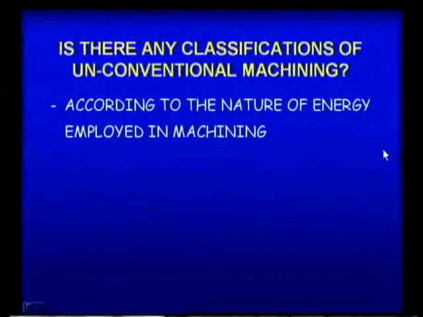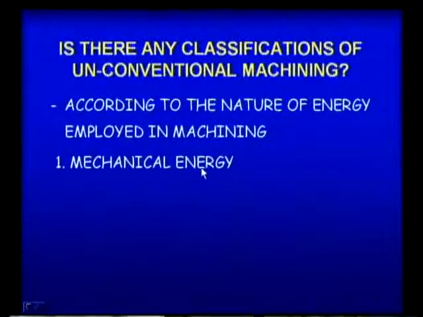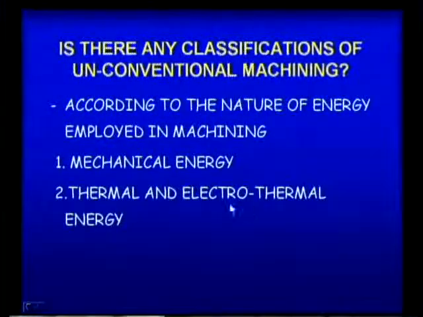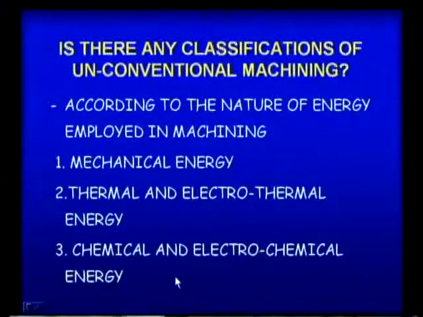So, if yes, how? The classification can be done according to the nature of energy employed in machining. So, what type of energy is going to be given? First one is mechanical energy, then thermal and electrothermal energy, and chemical and electrochemical energy. Based on these 3 types of energies, we can go for different types of modern machining methods. Now, we will see what the different processes are and how many classifications we can make.